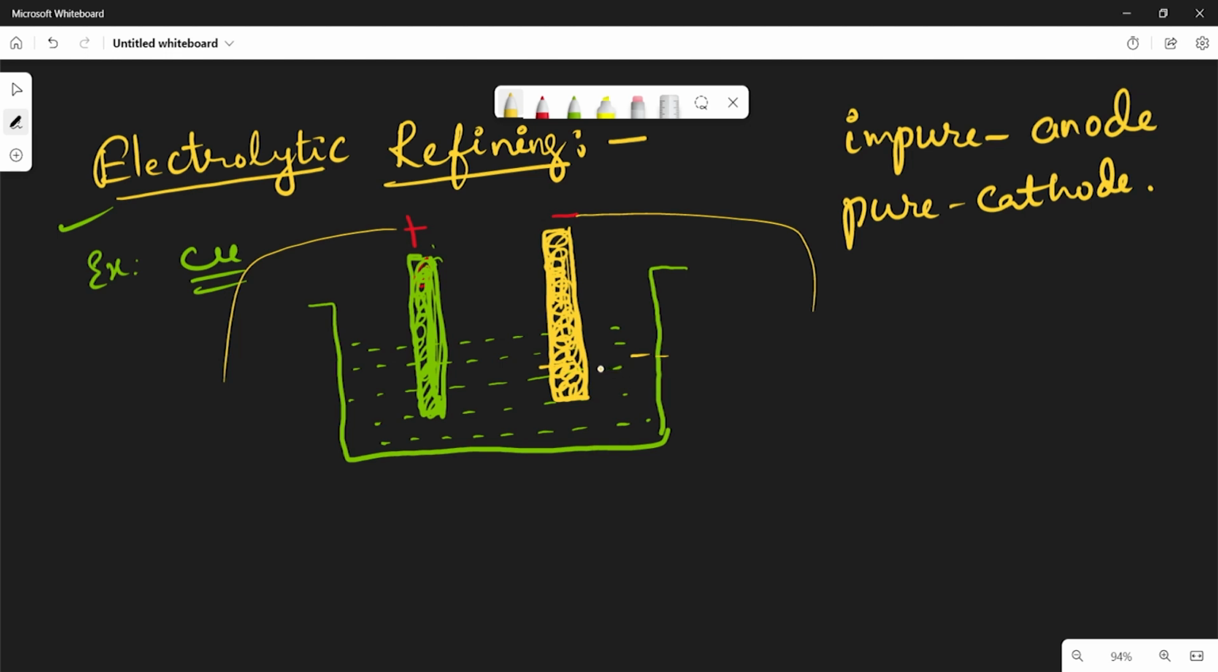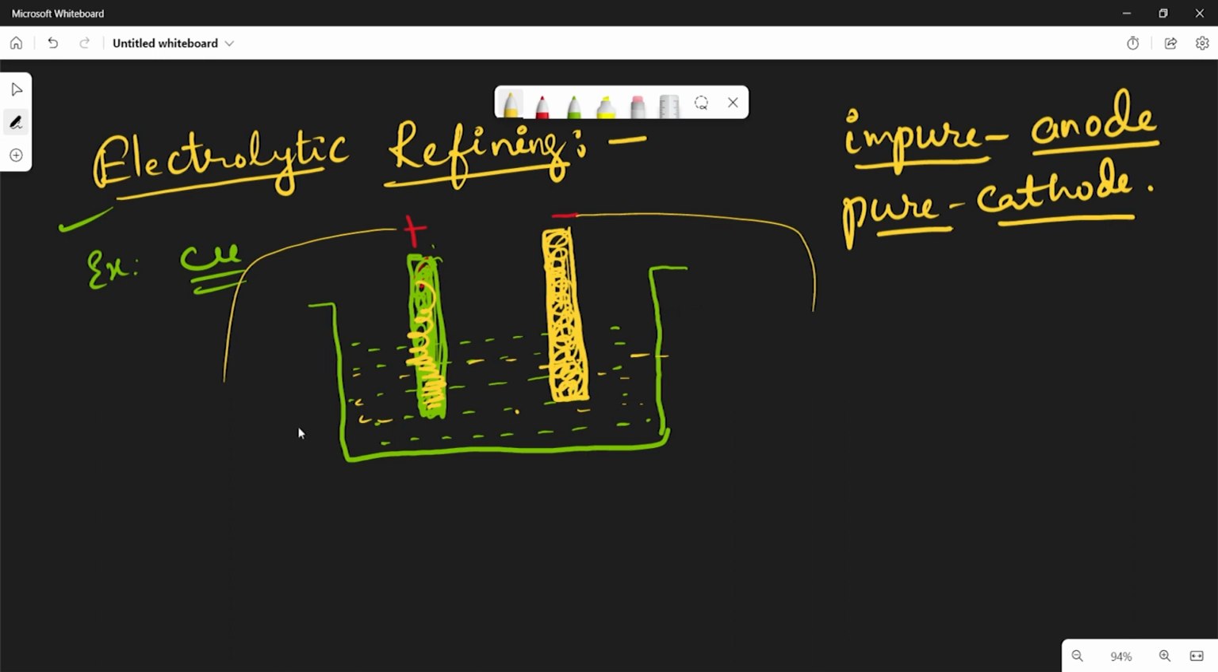So the required metal, what happens here? They are put in a suitable electrolytic bath containing a soluble salt of the same metal. So what we are taking here: impure is anode and pure metal is at cathode, right? The required metal gets deposited on the cathode in the pure form. The metal constituting the impurities goes to the anode mud. Which means we are taking the same electrolytic solution. By electrolyzing it, the pure metal is deposited at the cathode and the impurities are deposited at the anode.